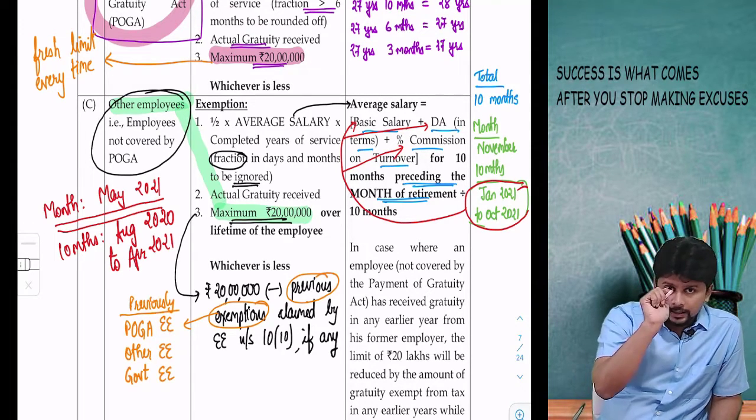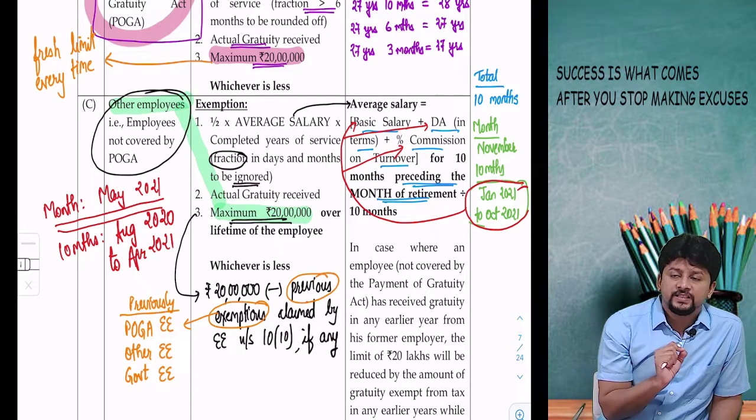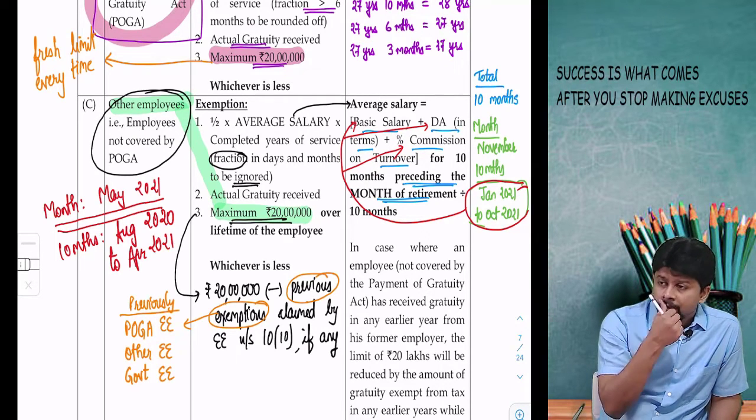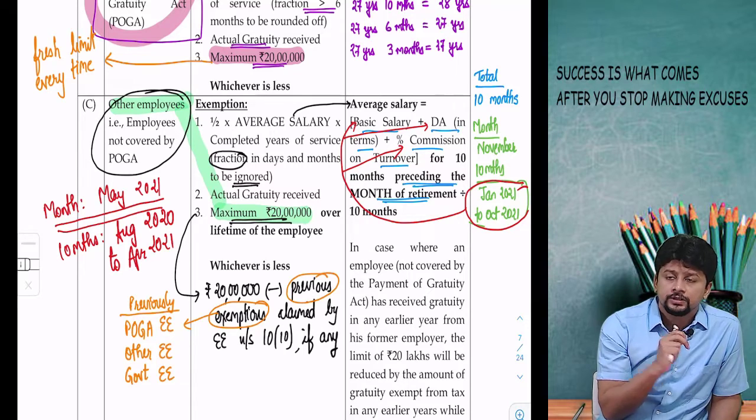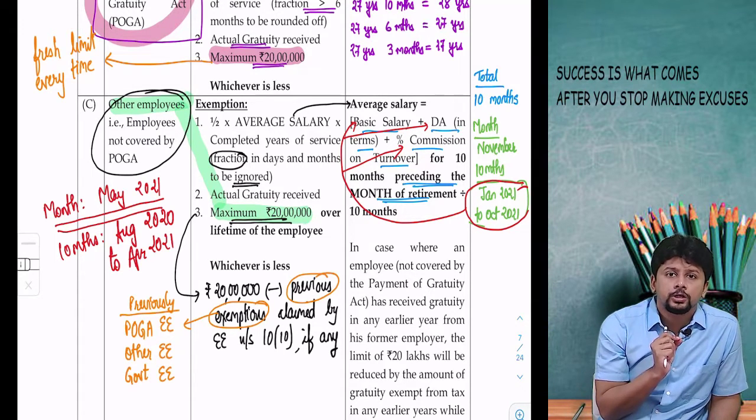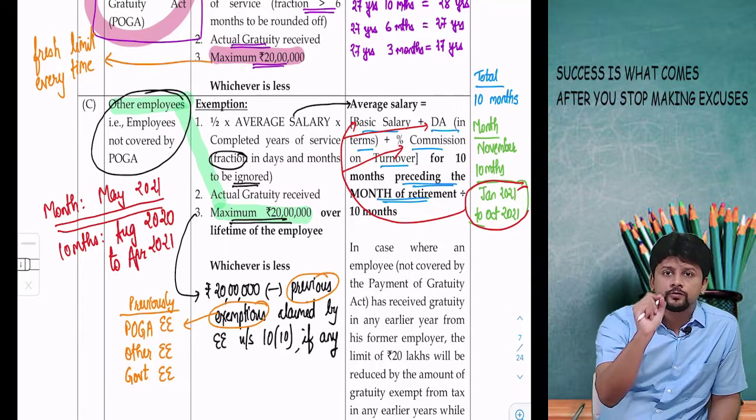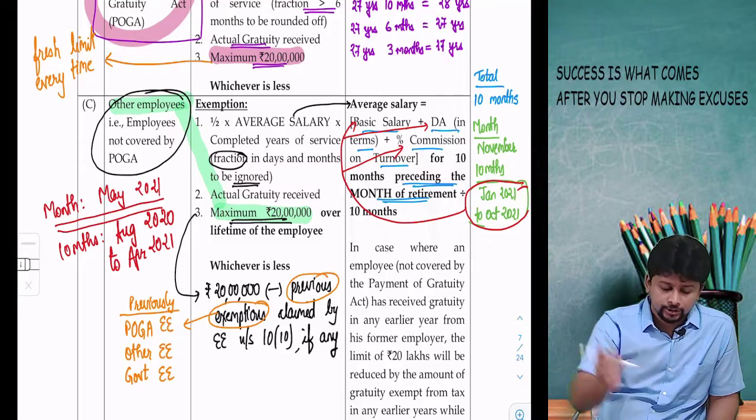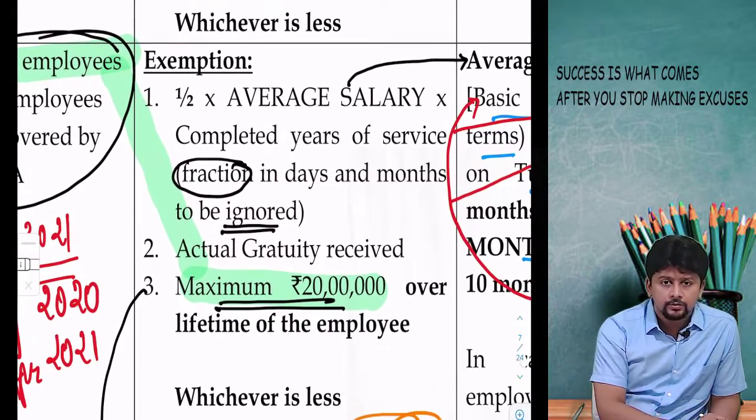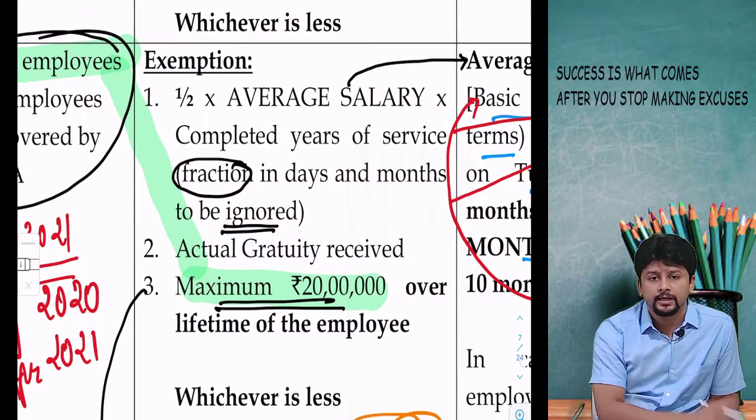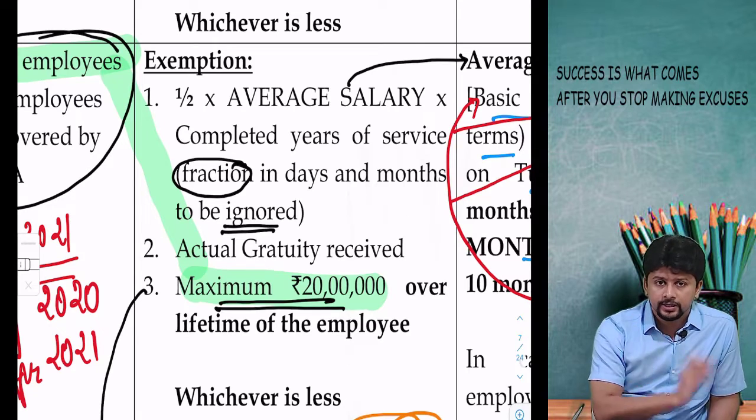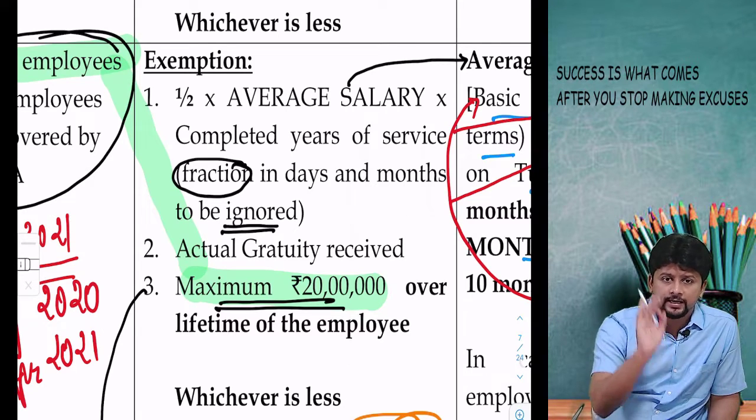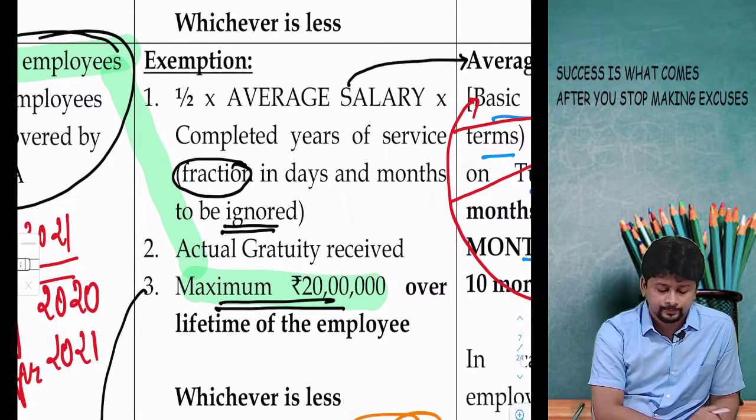Now check, in these 10 months, what was his basic salary? Has it increased? What is his dearness allowance in terms? Has it increased? Has it remained constant? What is the percentage commission on turnover? Take the actual figures for these 10 months. Numerator divided by 10 months will give you the average. That average is what you are going to use here. Half into average into completed years of service. Second amount, actual gratuity. Third amount, maximum 20 lakhs. Whichever is less is your exemption.